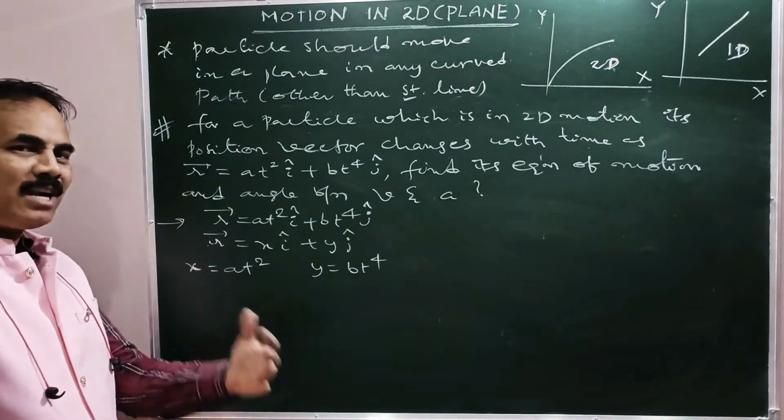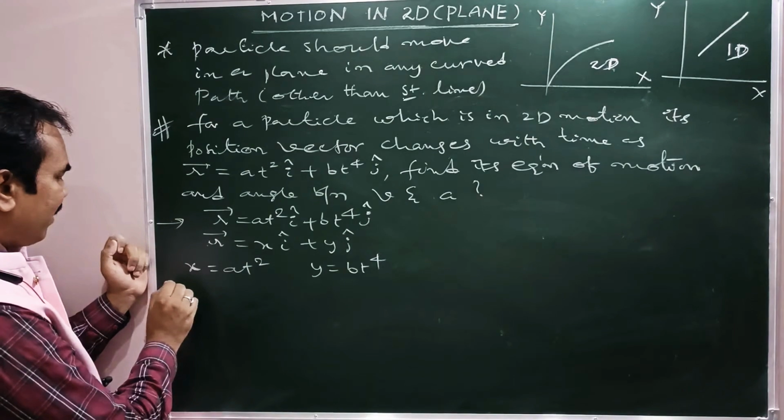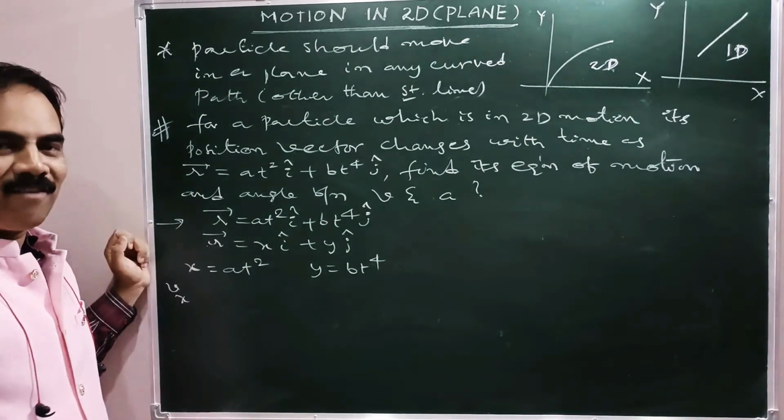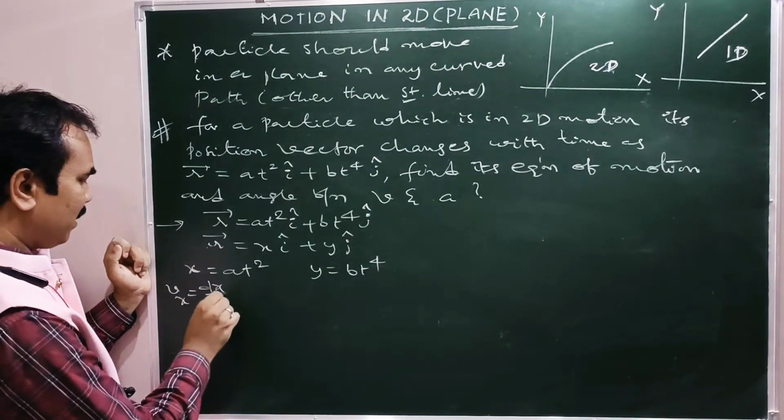Okay. Now on differentiating with respect to time both, you will get V_x here. V_x means x component of velocity, that is dx by dt.